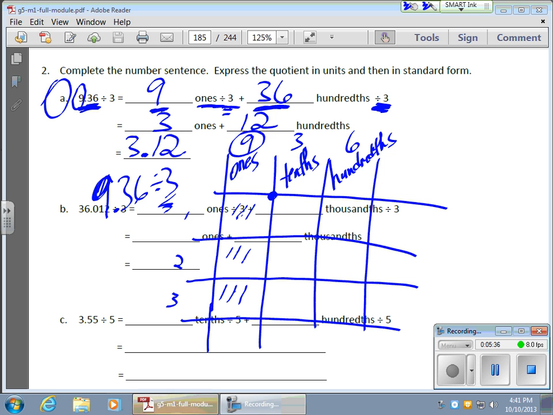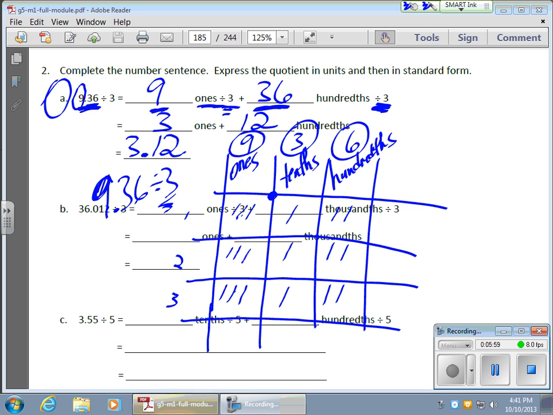So I took my 9 ones, split them into 3, or divided them by 3. Now let's deal with the tenths. Well, I have 3 tenths. I have 3 parts I need to break them into. So that's 1, 2, 3 tenths. And now for my hundredths, I have 6 of them. I need to divide them by 3, or put them into 3 different piles or groups. 1, 2, 3, 4, 5, and 6.